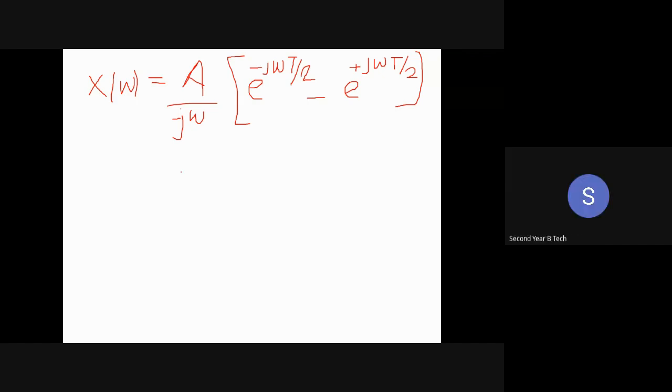Okay. Now, do you know one identity? Sine theta can be written in which form? If I am writing a sine theta in terms of exponential, how I am going to write down the sine theta? In form of exponential.